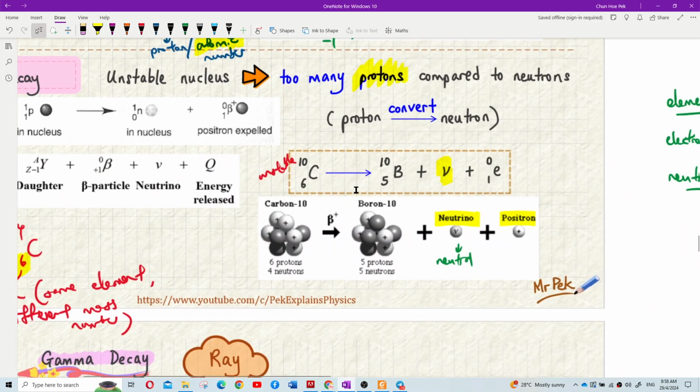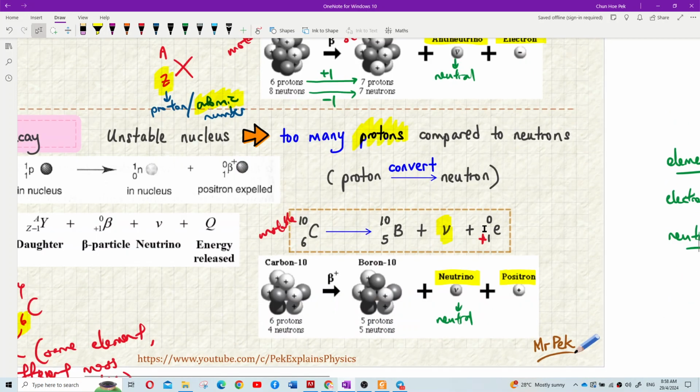Okay, now look here. So this carbon 10, when it emits the positron, it is positive charge. Dia positive 1 di sini. Dulu negative 1, sekarang positive 1. The mass number is 0, because no proton, no neutron, but its charge is positive 1.